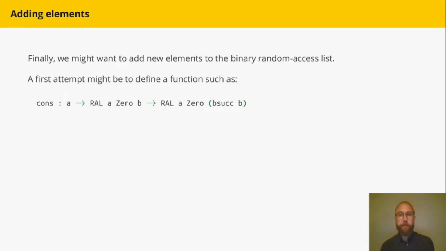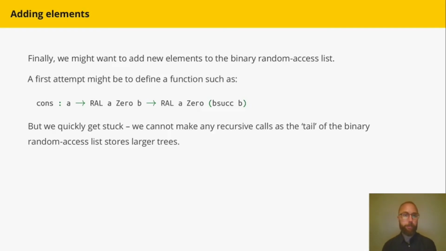If we want to add new elements to this, it's a little bit tricky. The first thing you might try would be to define a cons function, which takes an A and a random access list starting with depth 0, and then produces a new random access list where we have 1 more element. So we've incremented the number of elements, which was represented by the binary number B. But if we try this, we get stuck quite quickly.